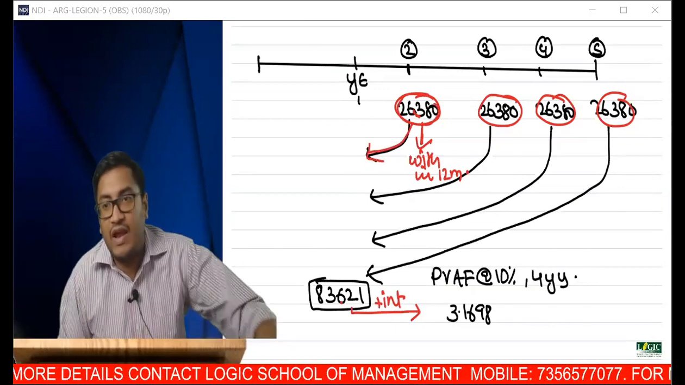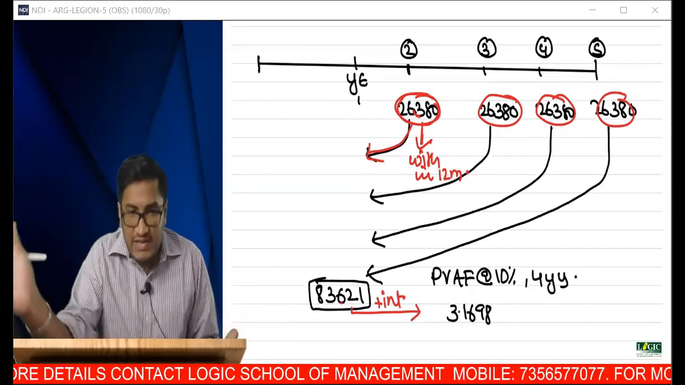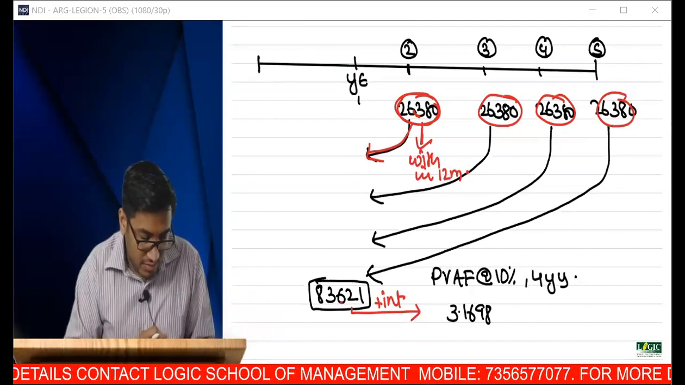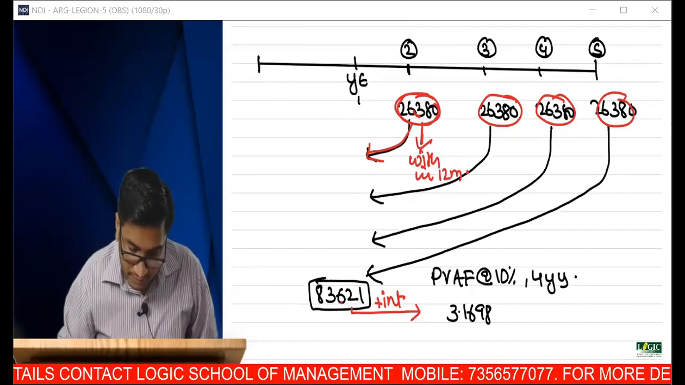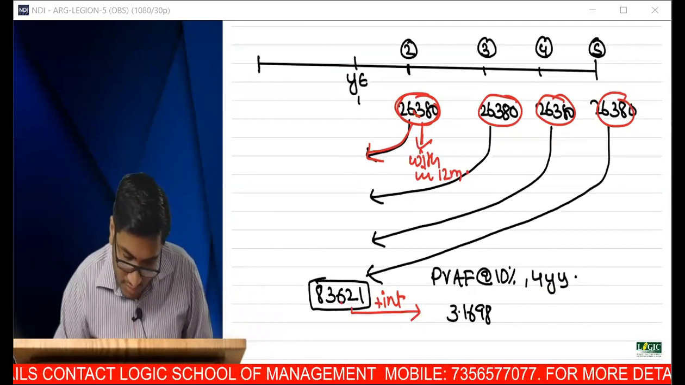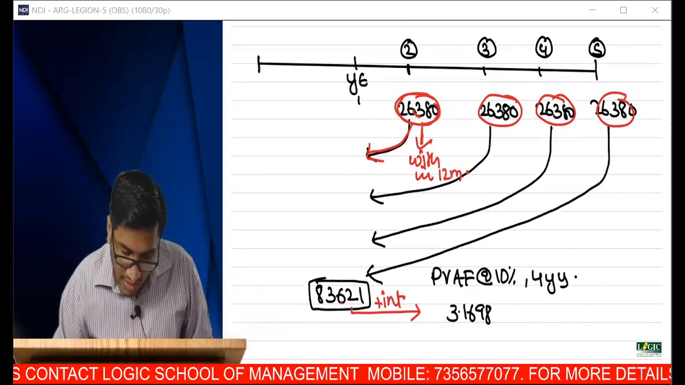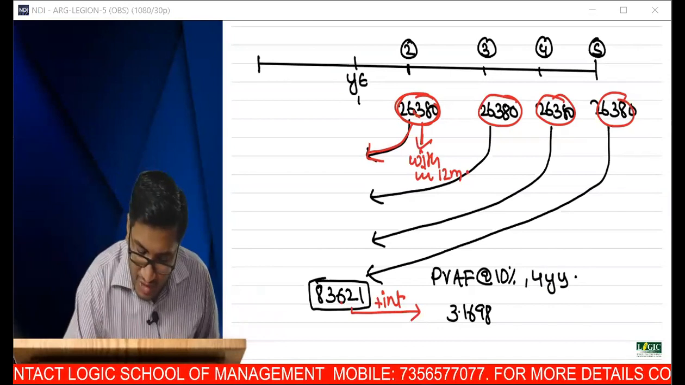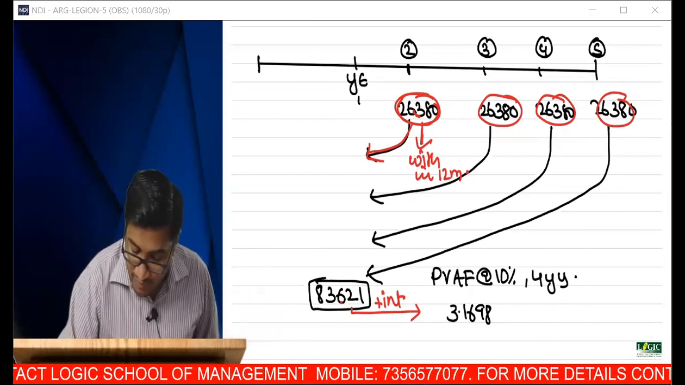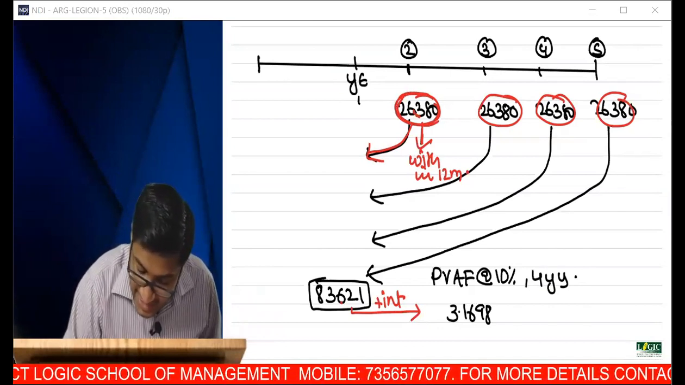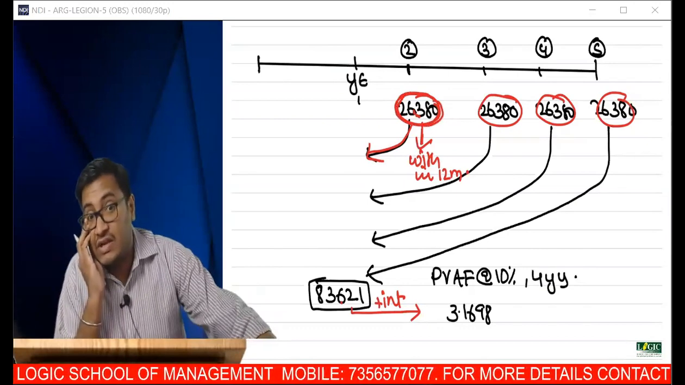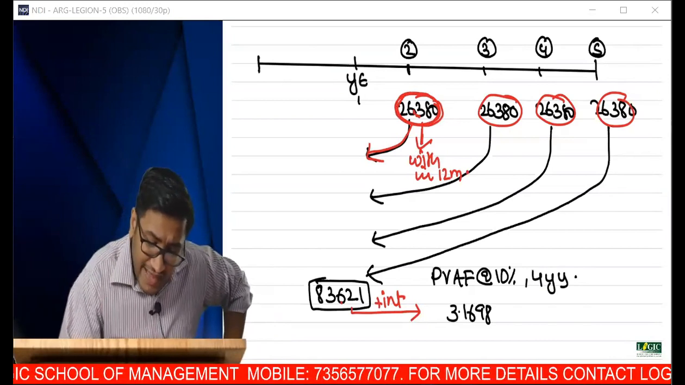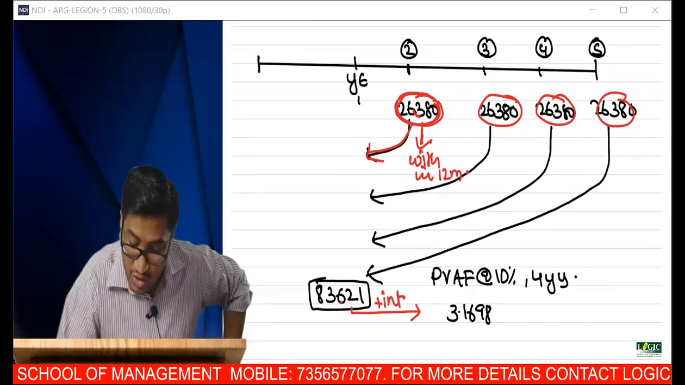What is the present value of 26,380? That means I'm eliminating interest: 26,380 divided by 1.1. Remove that interest. Don't simply compute present value, then you won't get the answer. What I'm trying to say is 26,380 includes interest. There are various interest amounts included.